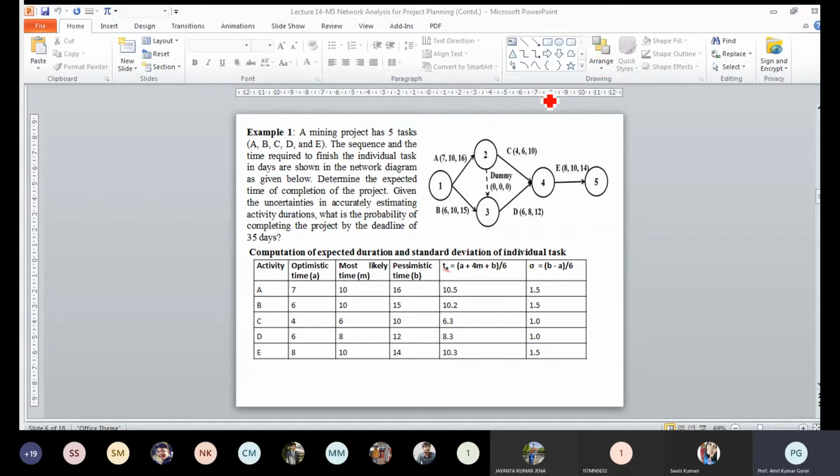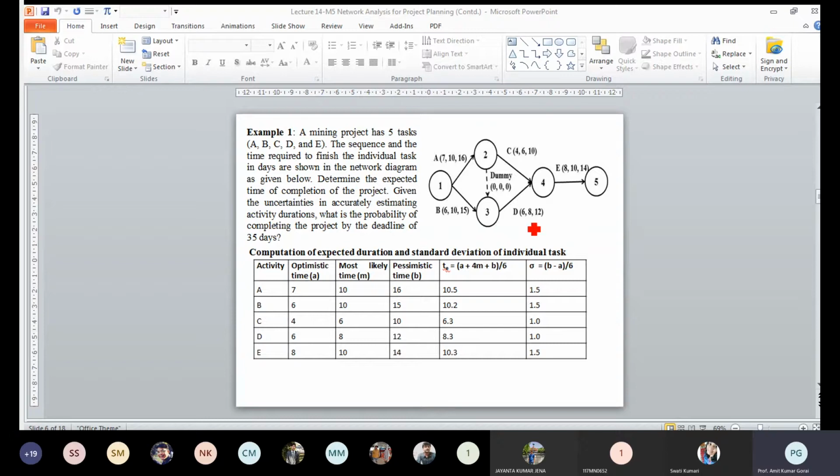There is one dummy activity, so this is 0, 0, 0. And for each activity, we can see the optimistic time for activities A, B, C, D, E, the most likely time and the pessimistic time. And the TE value we have calculated, as we explained in the earlier slide, using the equation A plus 4M plus B divided by 6. So this is for a beta distribution.